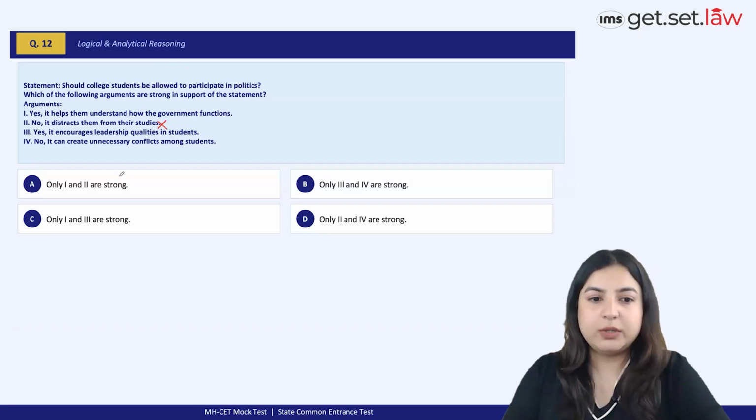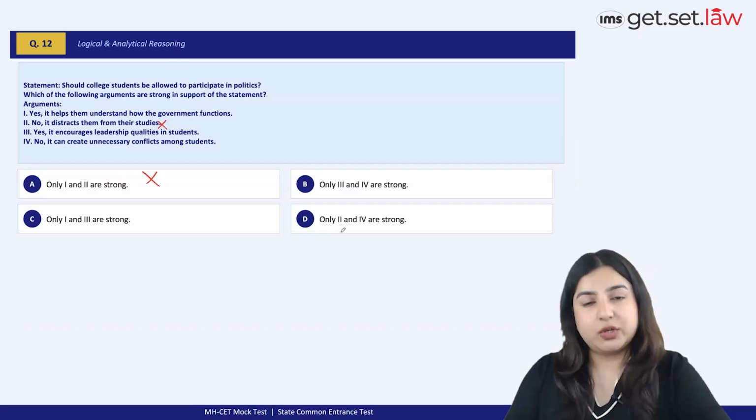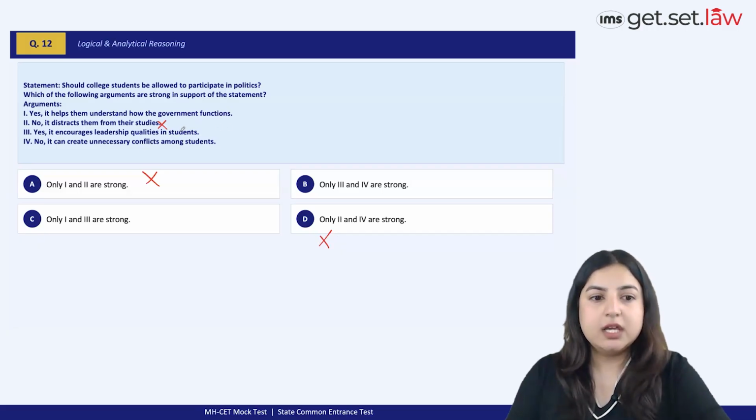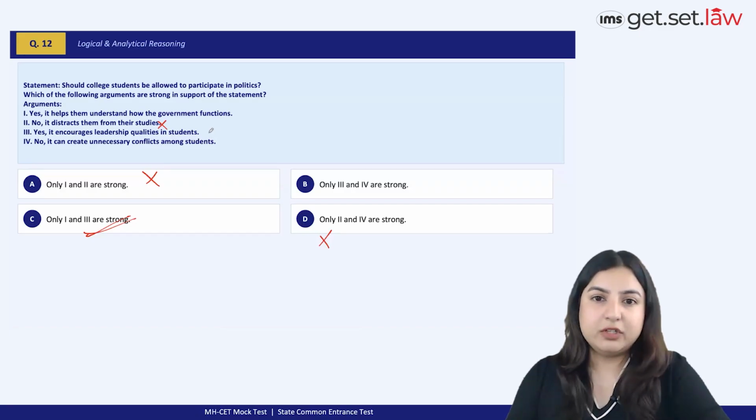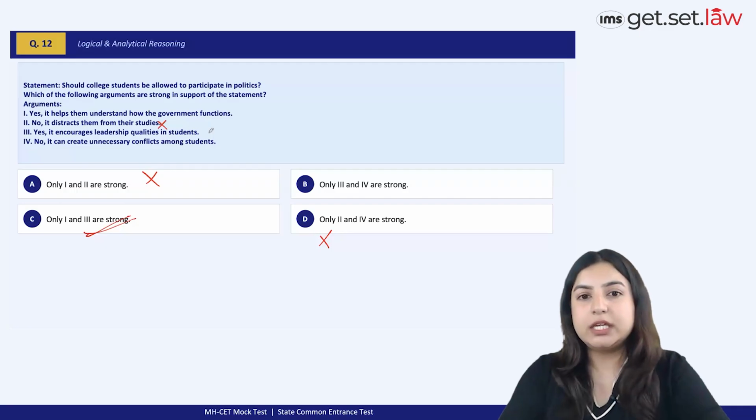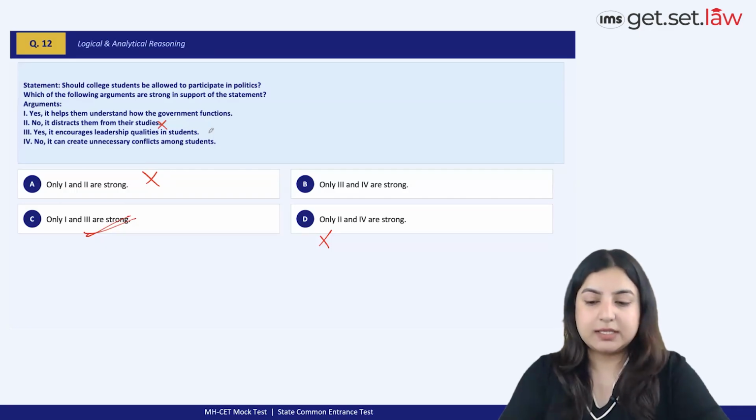If 2 is a weak argument, you can cancel option 1, which is option A, and you can cancel option D. Yes, it encourages leadership qualities in students, which is always a given, right? So 1 and 3 are actually strong arguments. Option C is the best option choice. It can create unnecessary conflicts among students. Politics inherently again does not lead to conflicts, right? It again is a very individual choice. It's an individual thing which differs from case to case.